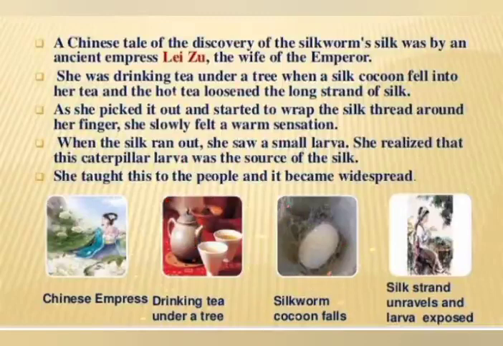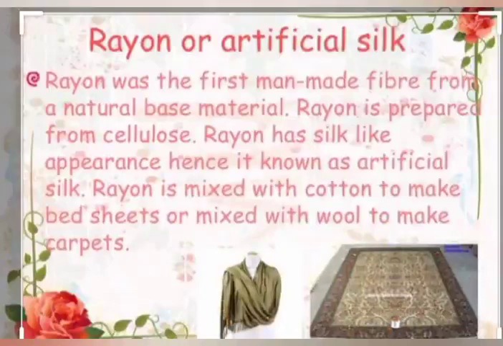And this long thread was silk. This was a short story of the discovery of silk, which was pure silk discovered in China.